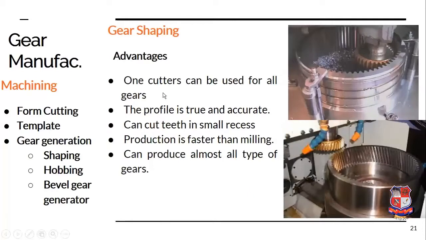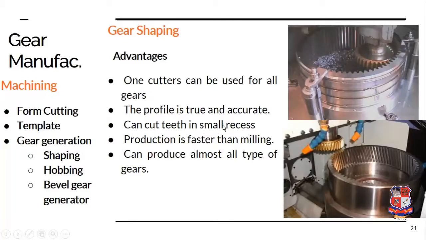Now, what are the advantages of gear shaping? One cutter can be used for all the gears. Here the cutter depends upon the module of the teeth. It is independent of the number of teeth. Therefore, a single cutter can be used for any number of teeth. Now, the tooth profile is true and accurate. Why? Because here the tooth profile is generated, and therefore it is accurate and true.